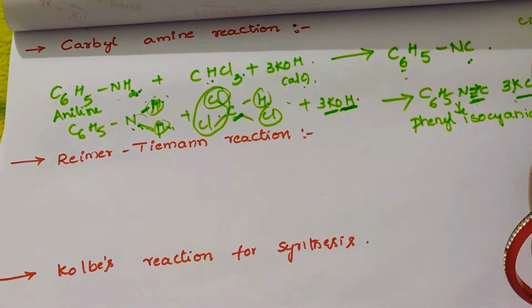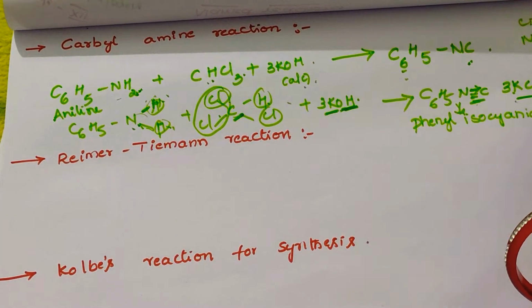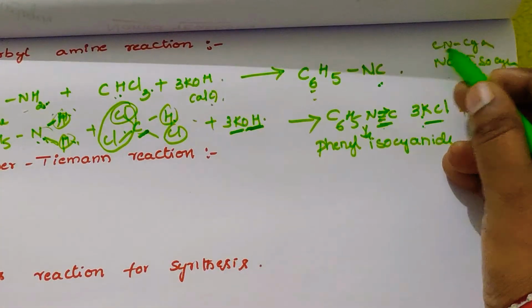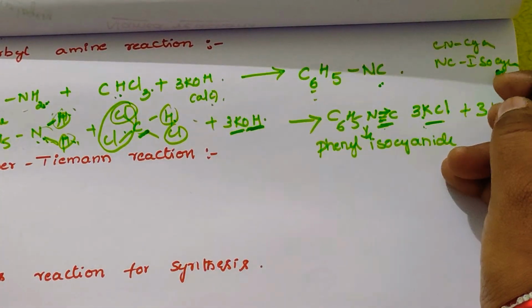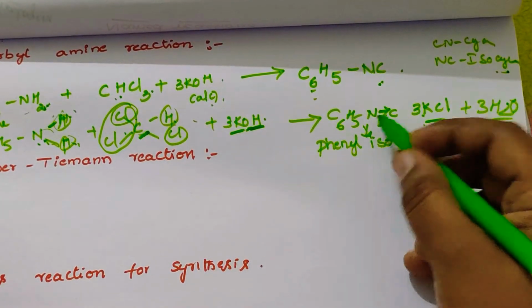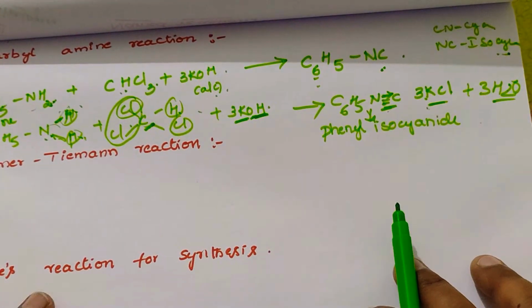CN is called cyanide and NC is called isocyanide. The phenyl isocyanide is formed in the carbylamine reaction. What is formed?